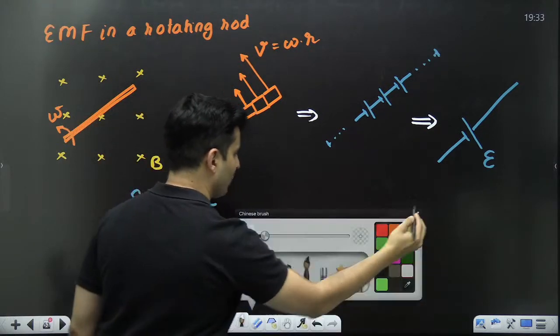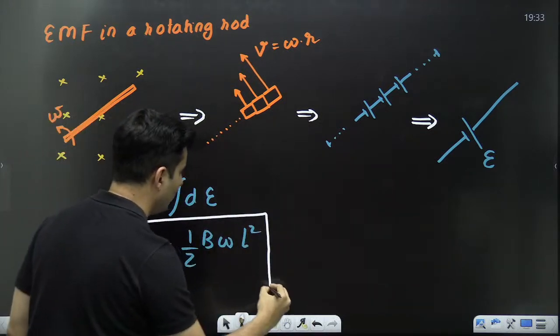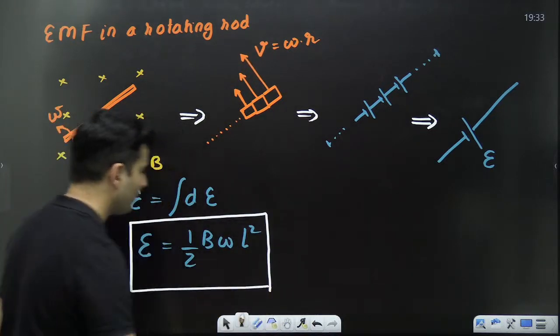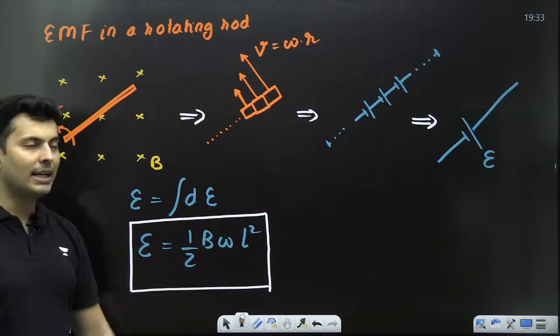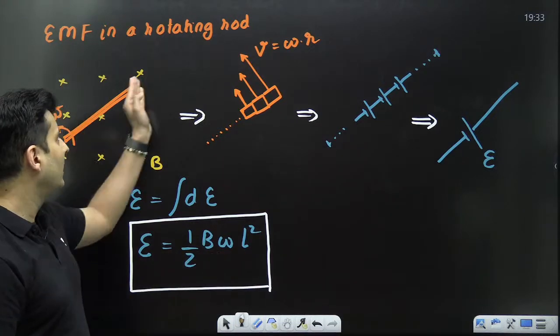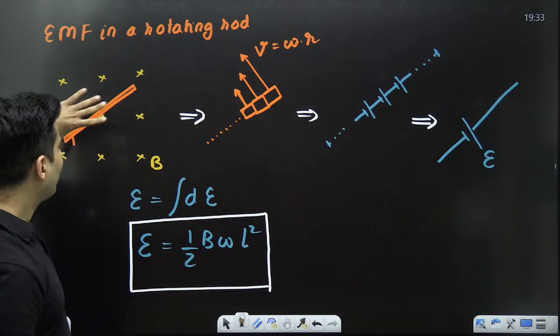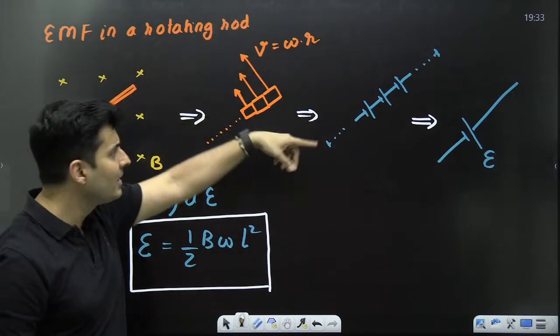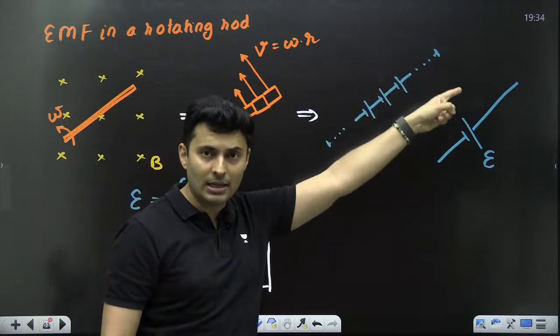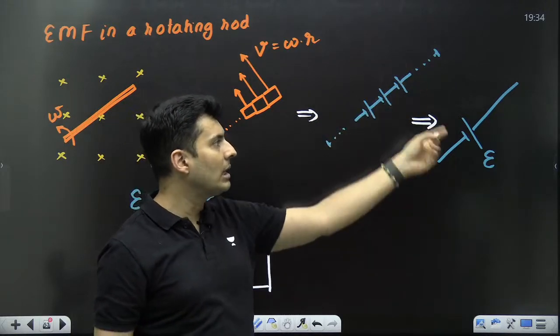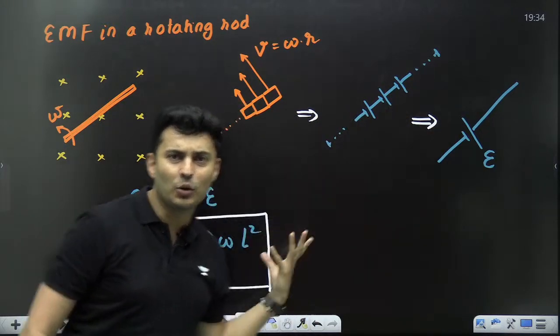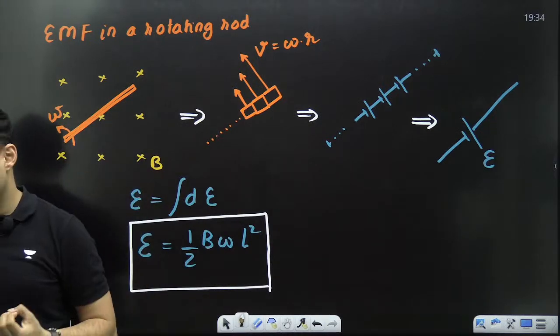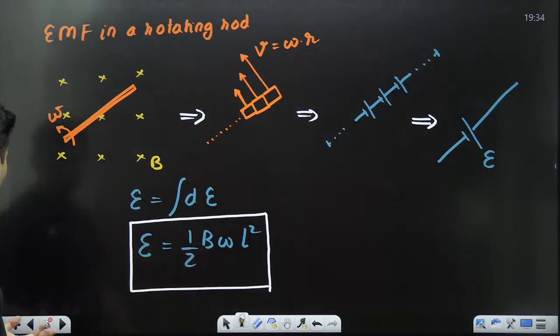This is something which you have to remember, my dear warriors. It comes after integration from this end to the other end. So you have taken the rod and divided it into small parts, each moving with different speeds, each producing different EMFs. You add all the EMFs in series, you get the total EMF. As simple as that.